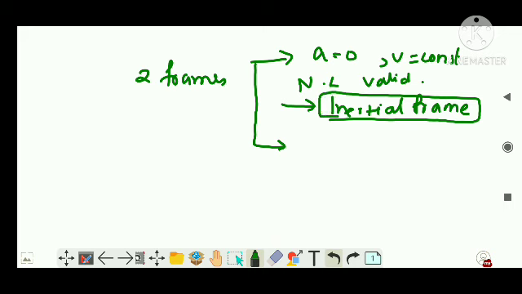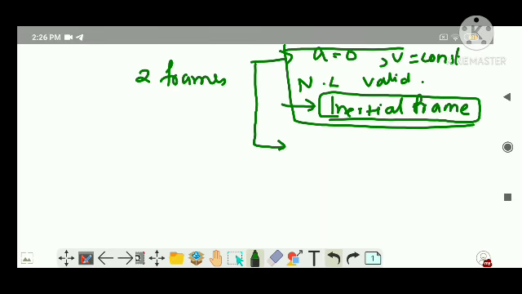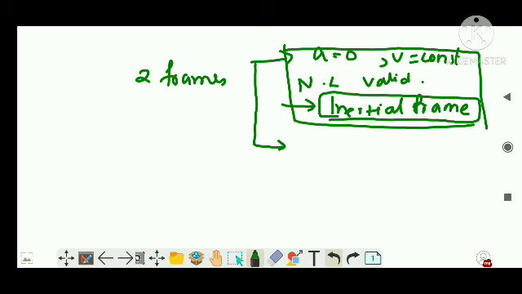Keep this in mind. This is very important, guys, because the concept is very difficult to understand, but I will teach you in a simpler way. Now the second frame, which you have not studied till now. What we have studied till now is only the inertial frame, because the observer was always constant, standing outside. So 100% till now, we have only dealt with the inertial frame.